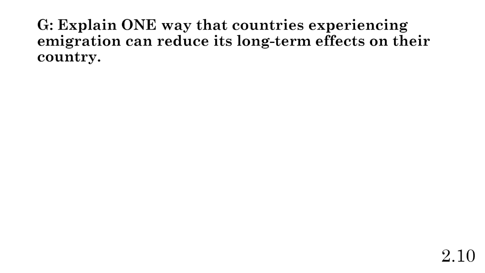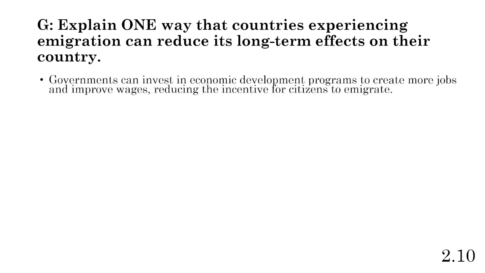All right, so the last part. Explain one way that countries experiencing emigration, so people leaving the country, can reduce the long-term effects on their country. And if we're talking about long-term effects, we're really talking about repercussions on these countries. So the first one, governments can invest in economic development programs to create more jobs and improve wages, and that can reduce the incentive for citizens to leave to go to countries that are better off.